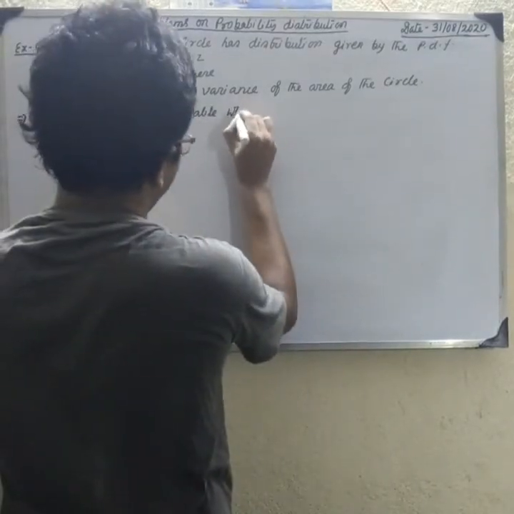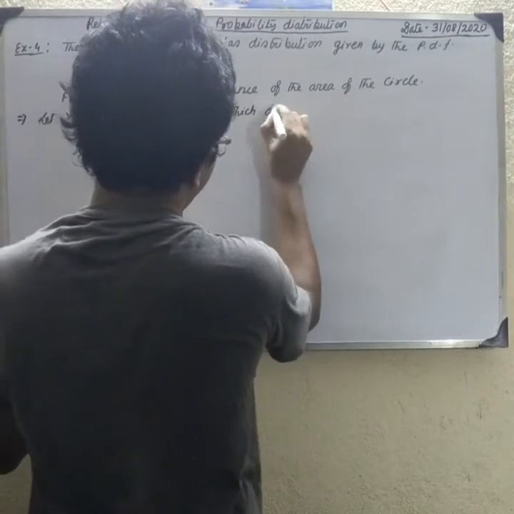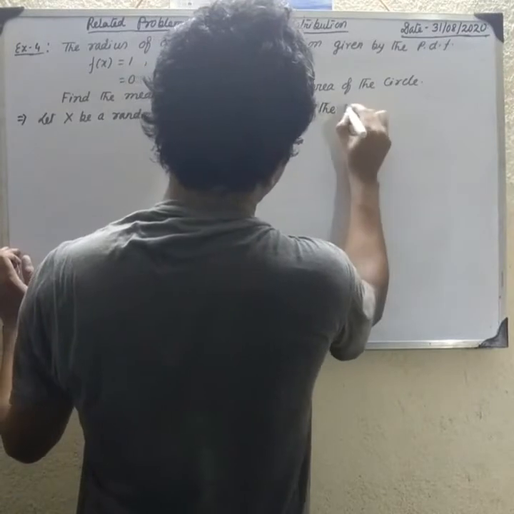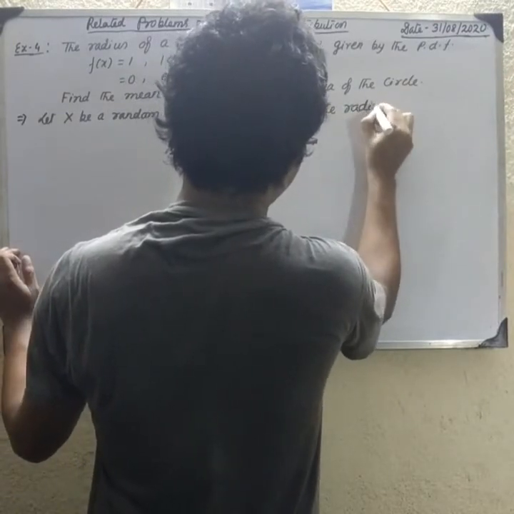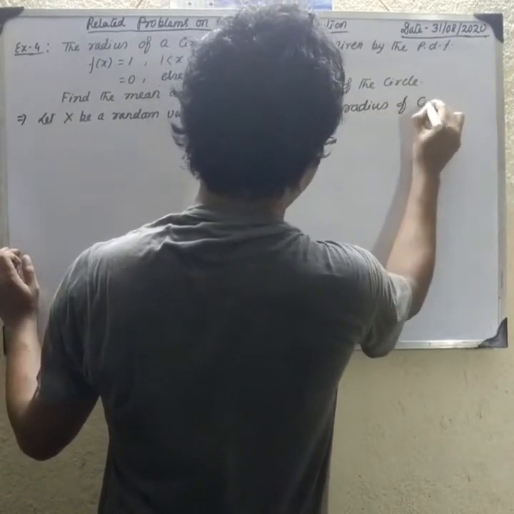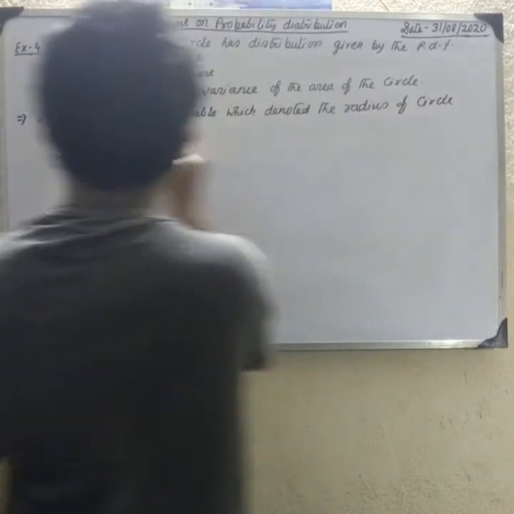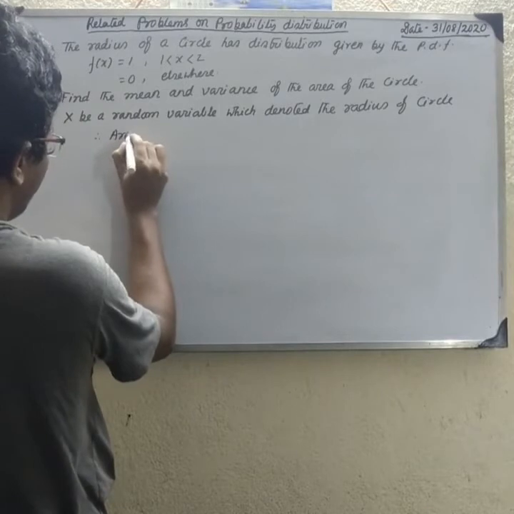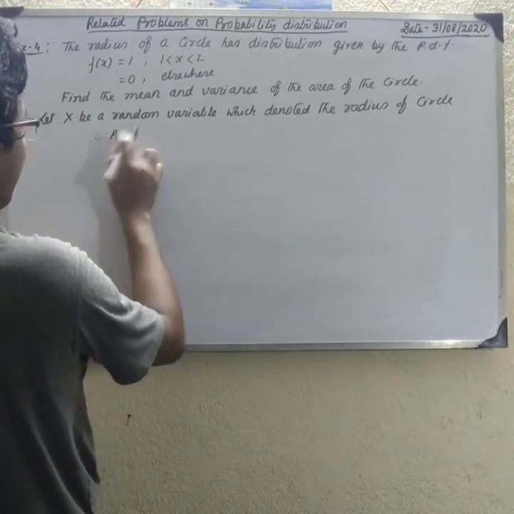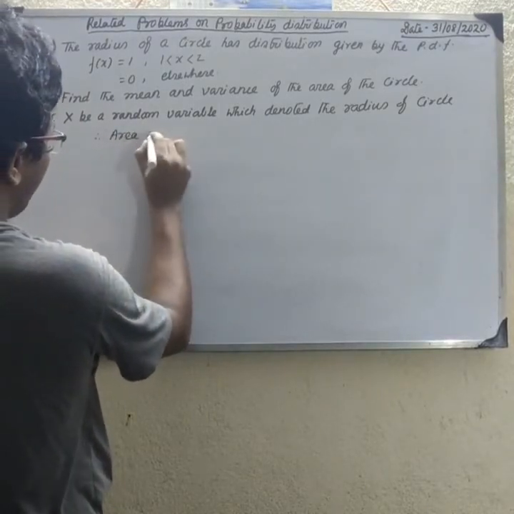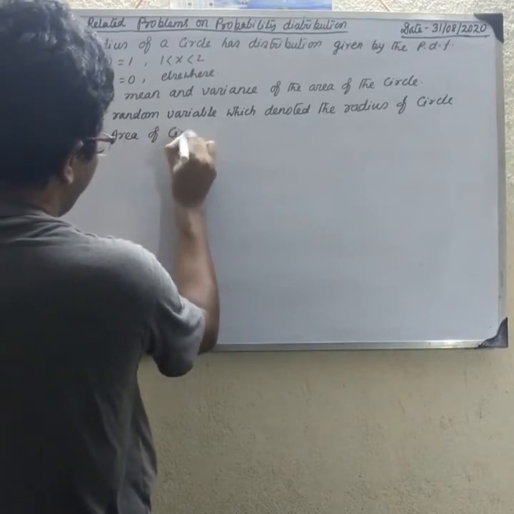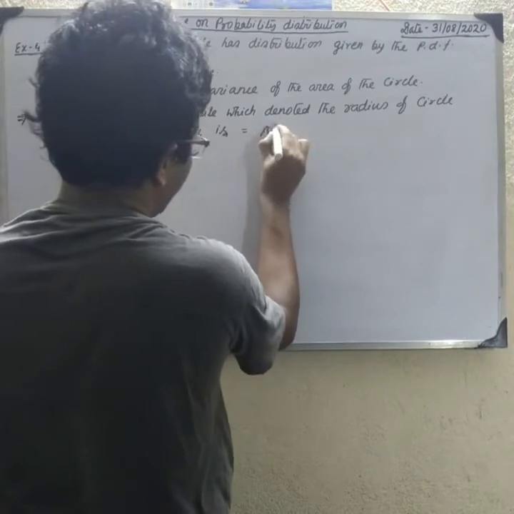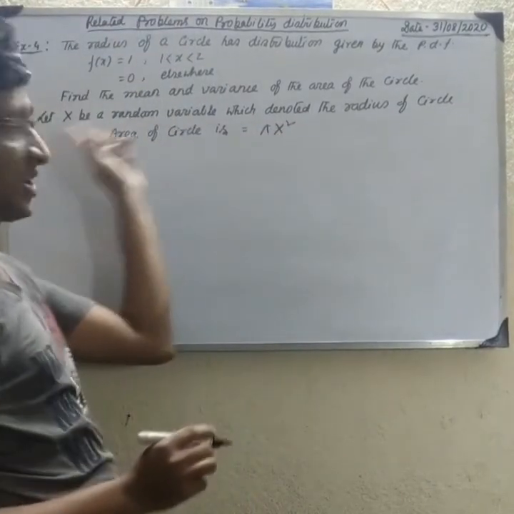Therefore the area of the circle is pi X square, because X is the radius.